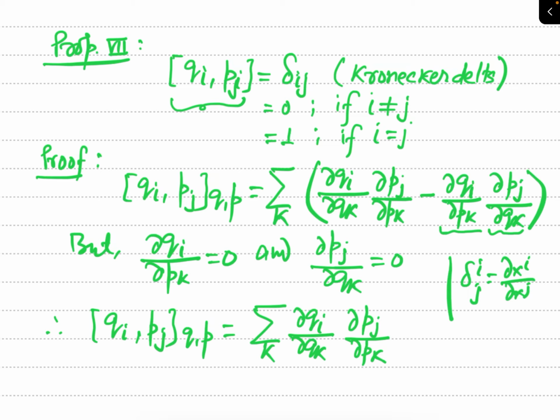Here, in place of coordinates, there are Qi and Qk, and Pj and Pk.